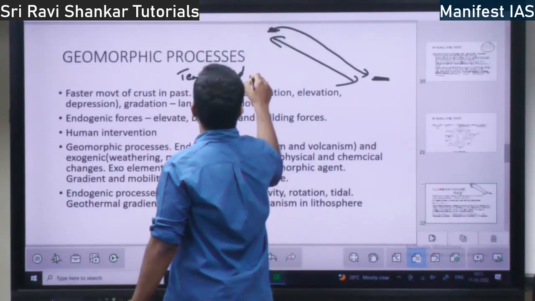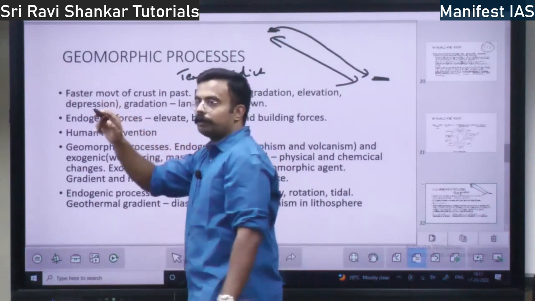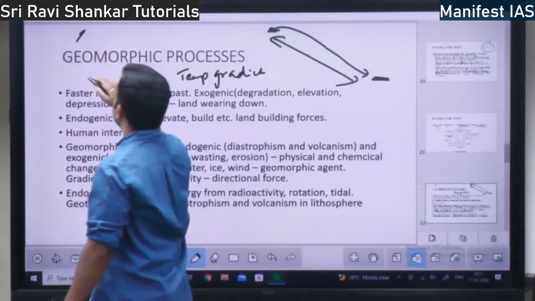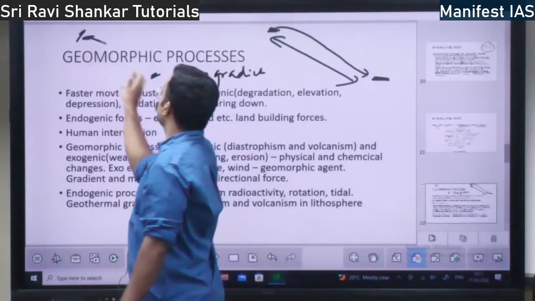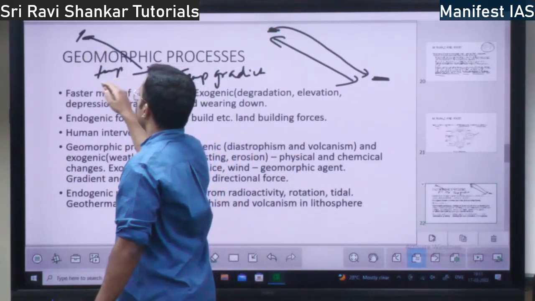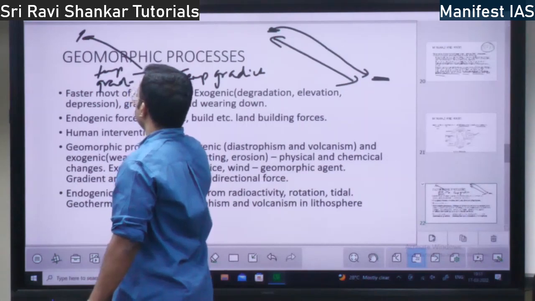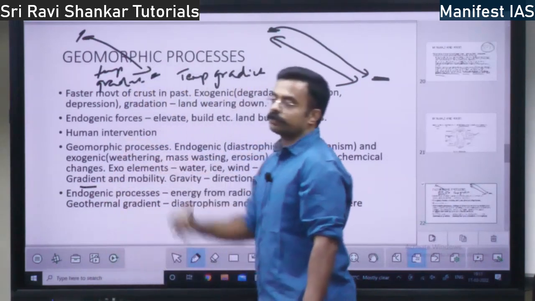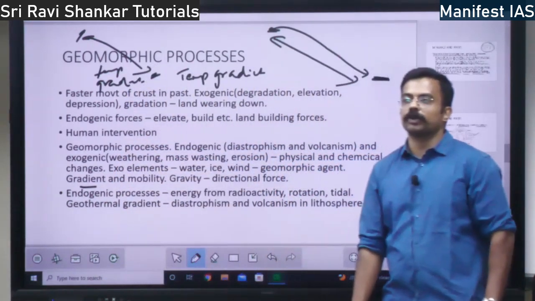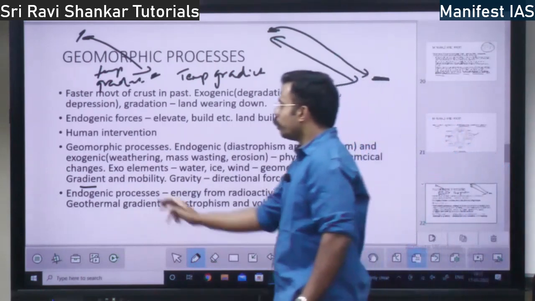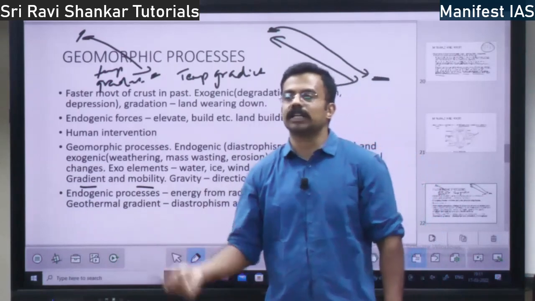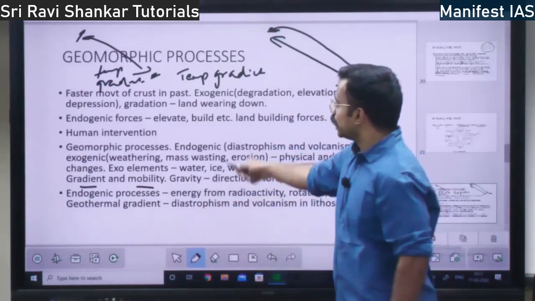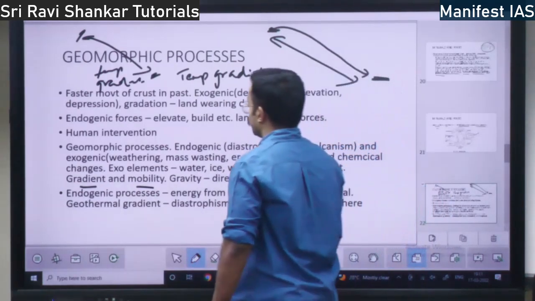Temperature gradient is there. That is one process. On the hill there is low temperature, below there is high temperature. The change between these two is called temperature gradient, right? So gradient is also responsible for geomorphic processes. Then you have mobility. Mobility means on the earth there is a lot of mobility. Water moves, wind moves. All these are responsible for geomorphic processes.